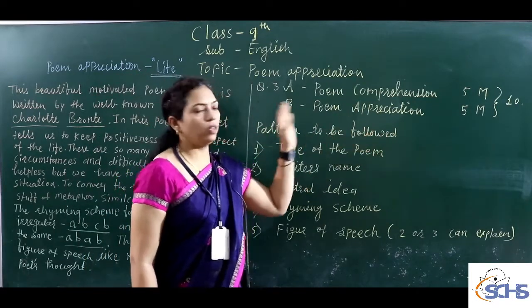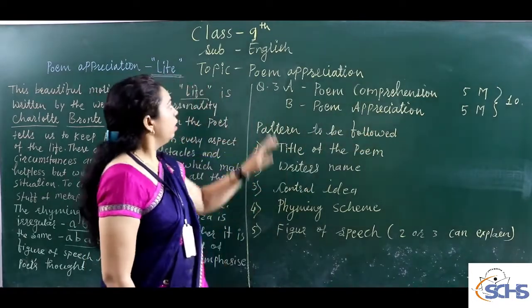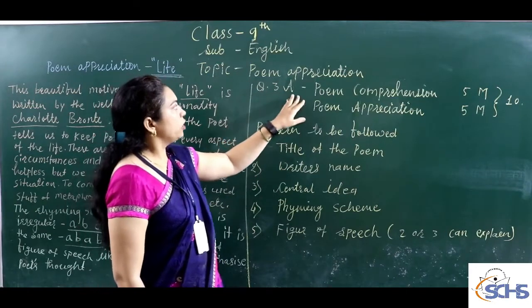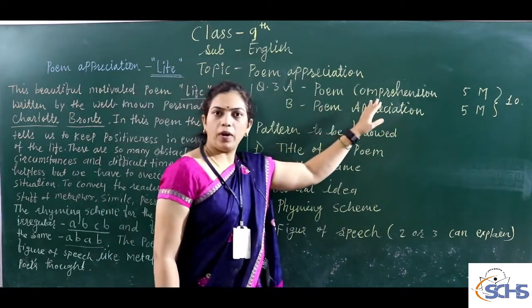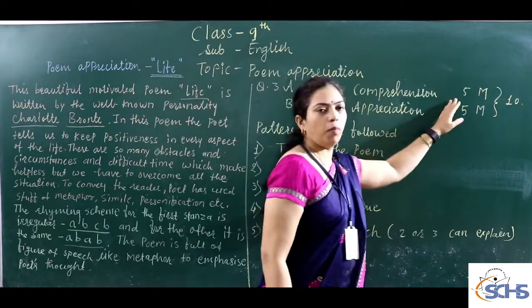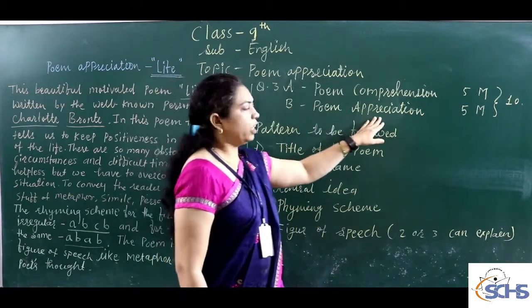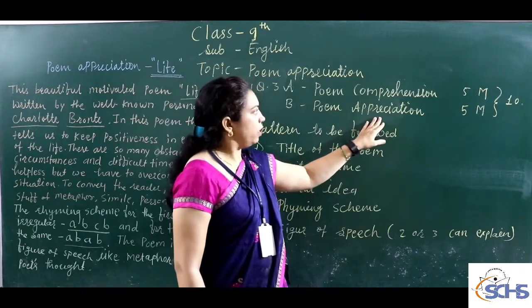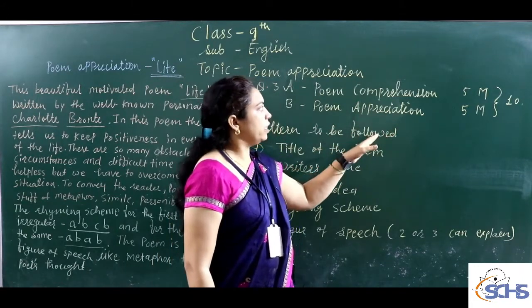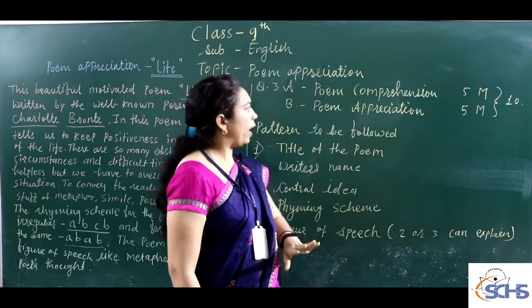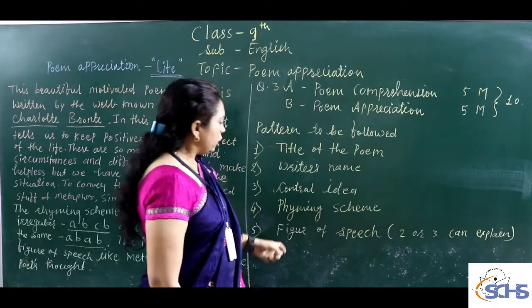It was given firstly for the 10 marks, but in question number 3, A section comes for poem comprehension, which comes for 5 marks, and in section B, the poem appreciation for the same poem. It means in this poem appreciation for the 5 marks, you have to solve in this pattern.